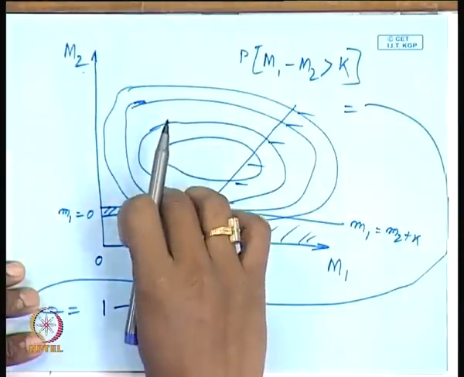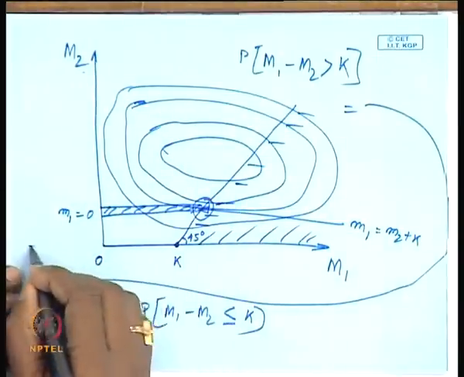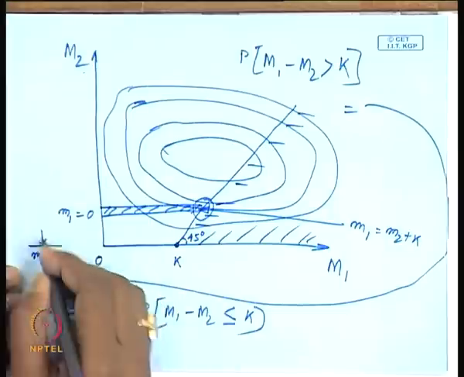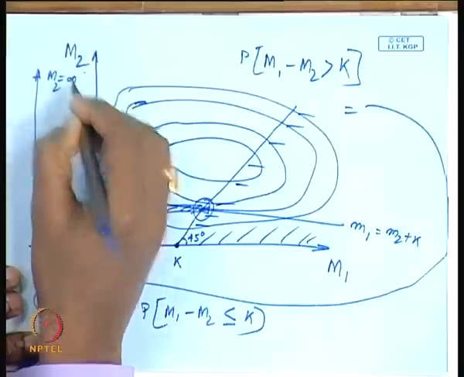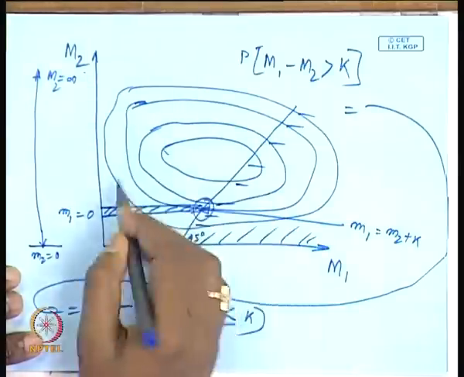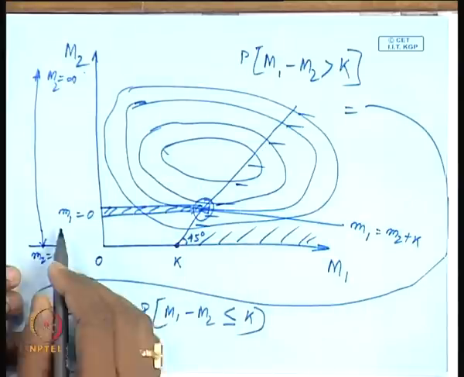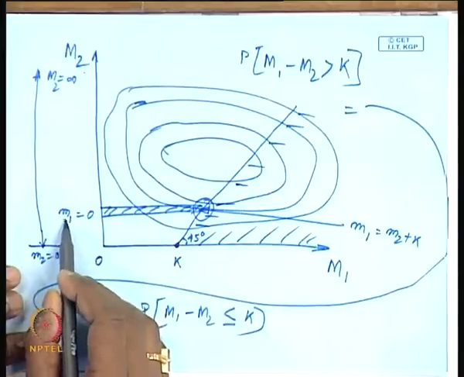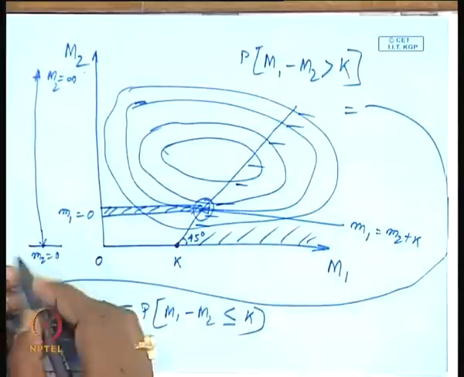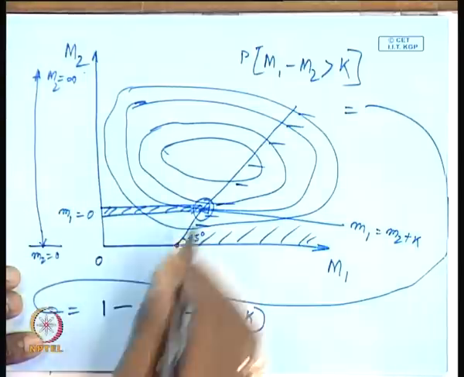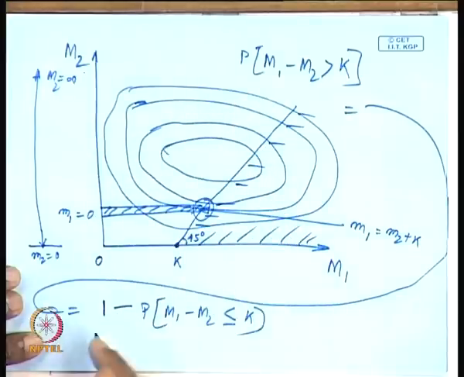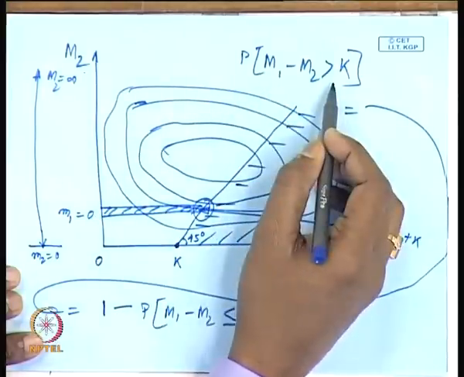Now, this strip we have to sum up, and we have to move it starting from m2 equals 0 here, and it can go up to m2 equals infinity. Then we will get this total area. So m1 ranges from 0 to m2 plus k, and then the summation is over m2 from 0 to infinity. To know this area, we then deduct it from 1 to get this probability.